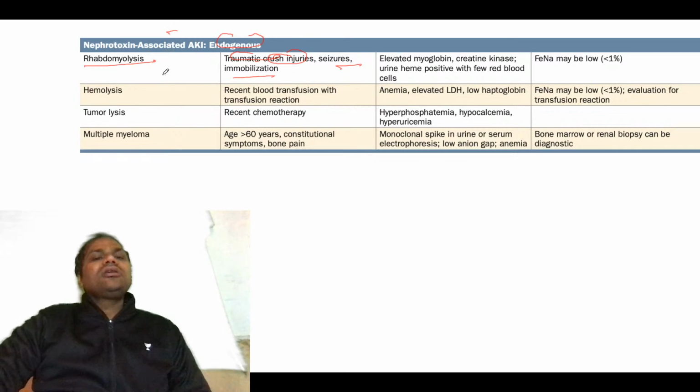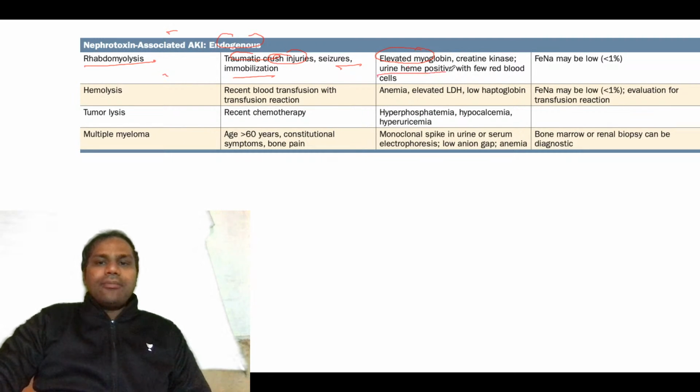What will it be here in rhabdomyolysis? Obviously myoglobin will be high and creatine kinase will be high, urine heme positive with few red cells, FeNa usually less than 1%. Another cause of pigment-induced injury is hemolysis, basically of RBCs. They can also be nephrotoxic.